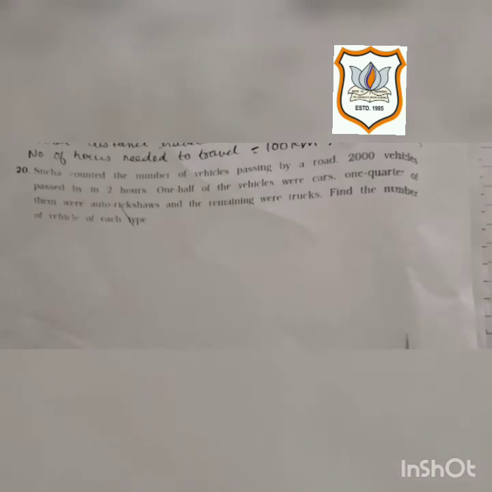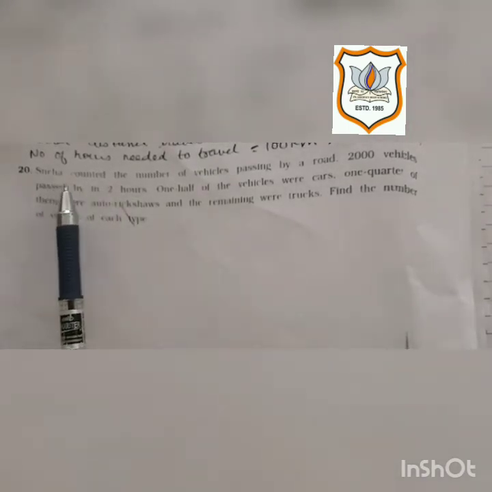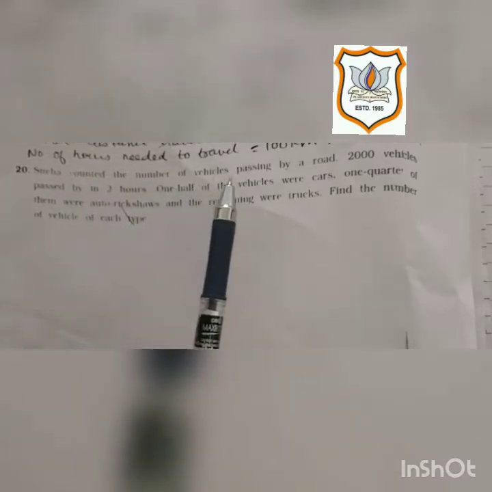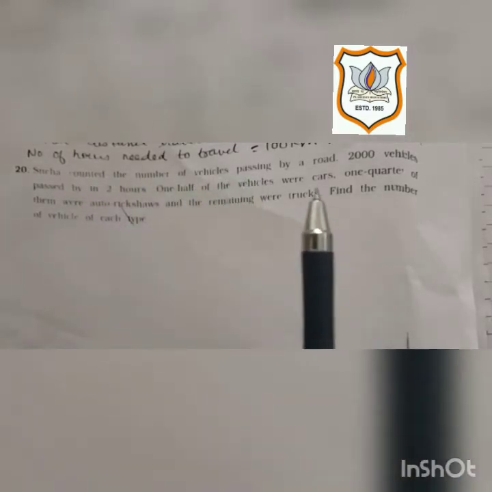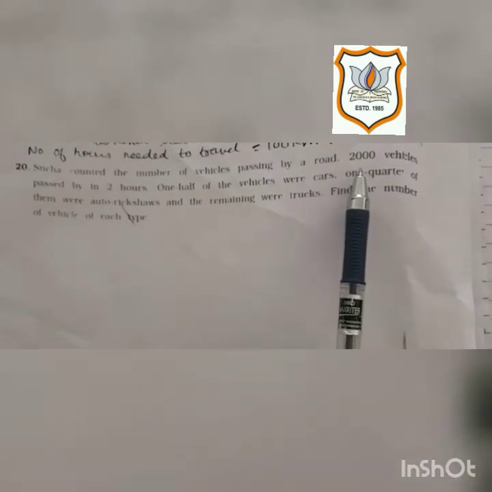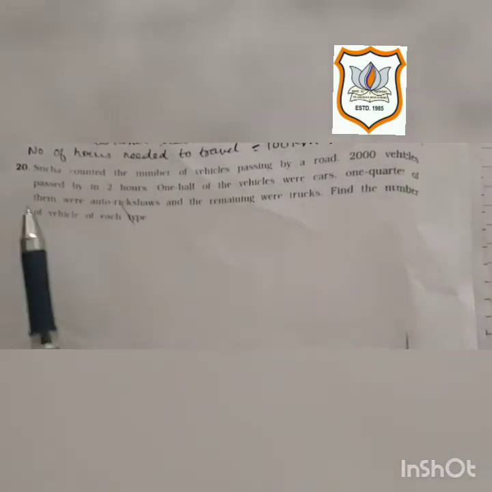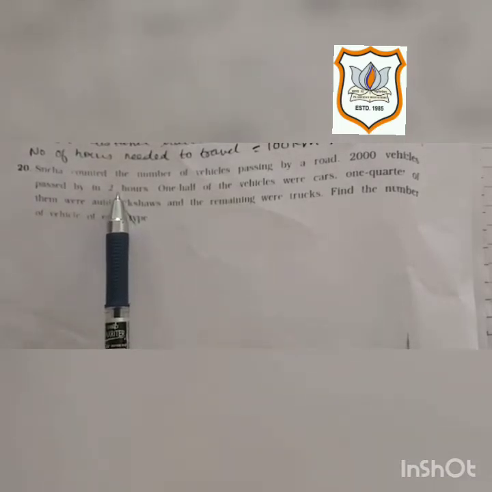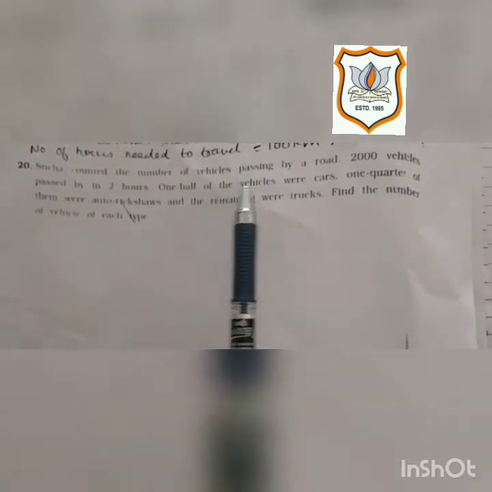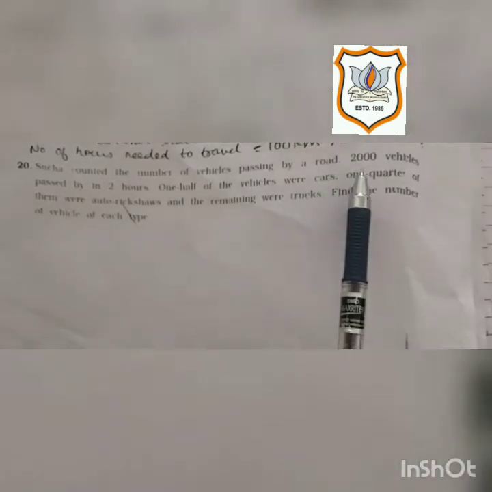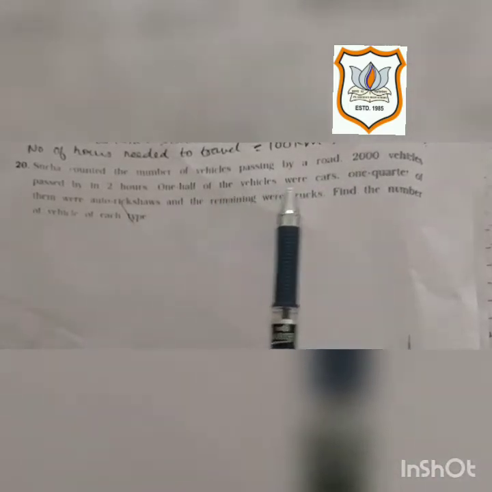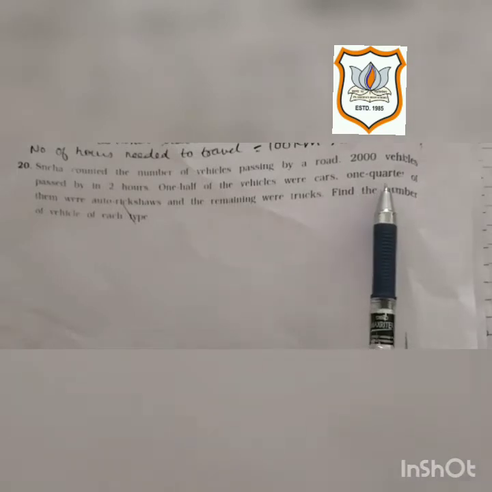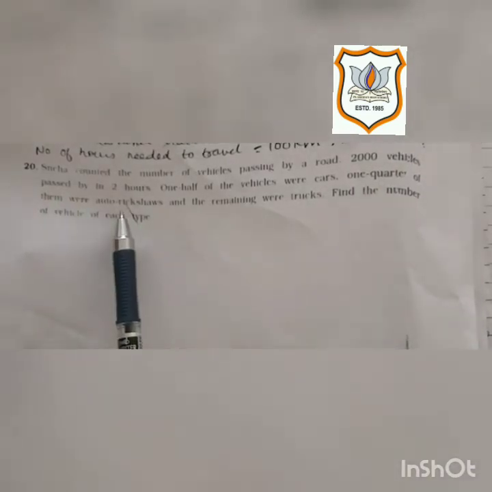See students, what is given in the question is Sneha is counting the number of vehicles. So she has counted almost 2000 vehicles which passed by a road in 2 hours. One half of the vehicles were cars.